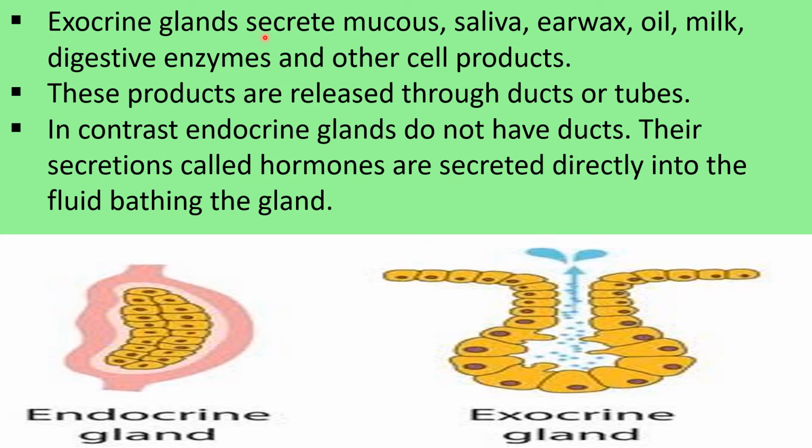Exocrine glands secrete mucus, saliva, earwax, oil, milk, digestive enzymes and other cell products. These products are released through ducts or tubes. In contrast, the endocrine glands do not have any ducts. So their secretions, called hormones, are secreted directly into the fluid bathing the gland.